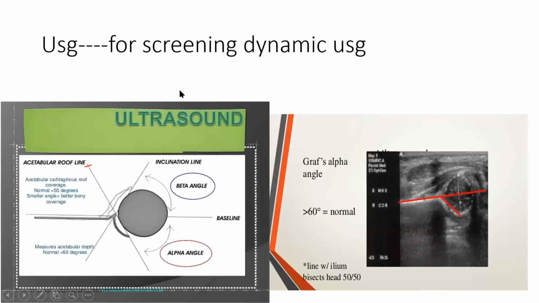Then how to do screening? At least in India it is not routine, but outside there is a screening of babies for CDH. Every baby should be screened for CDH. How to screen? You do sonography. By sonography you do screening of CDH. There are 2-3 angles you should know: the alpha angle and the beta angle are important in sonography for CDH.